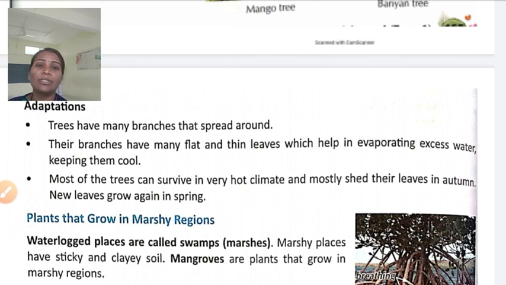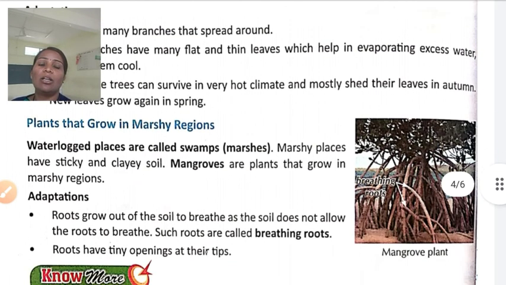The excess water present in the plant can evaporate through these leaves. Most of the trees can survive in a very hot climate also, and most shed their leaves in autumn. New leaves grow again in the spring. We know about all these adaptations because we can observe these plants in our surroundings. So this is all about the plain region.